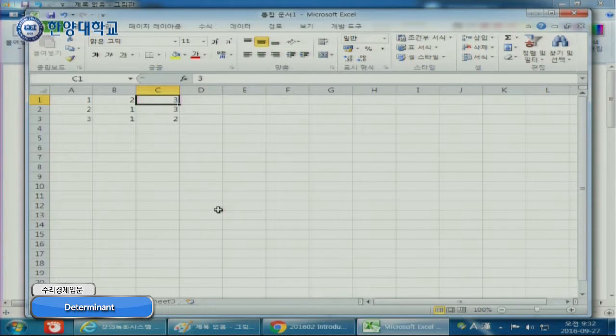If we invert this 3 by 3 matrix, then the inverted matrix is also a 3 by 3 matrix, right? So you pick any arbitrary 3 by 3 area, and then please highlight, select, and you want to fill this one with the inverted matrix.